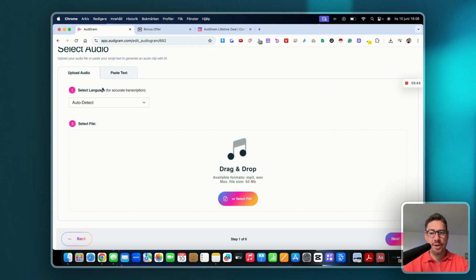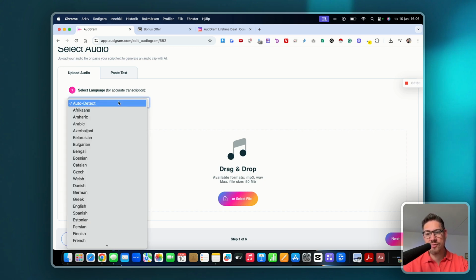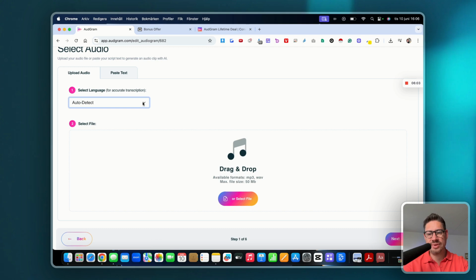Under the upload audio section, there's step number one, where the system is going to auto detect the language for accurate transcription. So there's auto detect, or if you know it's a specific language like Afrikaans, Arabic, Bulgarian, Bosnian, English, Spanish, I don't know, you can set this here. And then you can select the file. You can upload this from your computer, or you can just drag and drop it here.